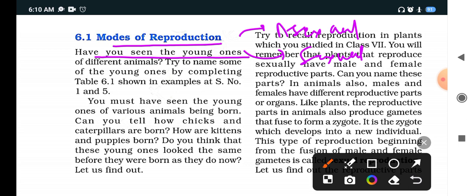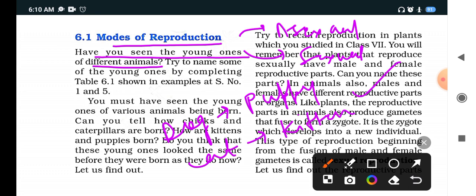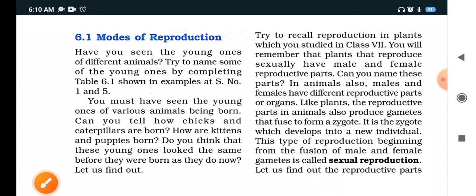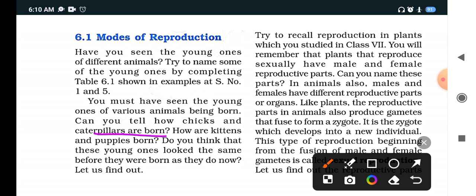Have you seen the young ones of different animals? Obviously we have seen. A dog's young one is known as a puppy. Clear? A cat's young one is known as a kitten. So all are new individuals born. Clear? Now you must have seen the young ones of various animals. Clear? Now can you tell how chicks and caterpillars are born? How are kittens and puppies born? Do you think these young ones look the same as they look now?